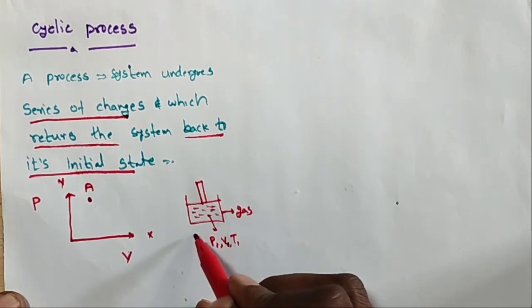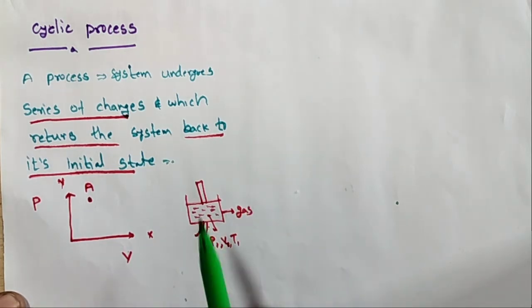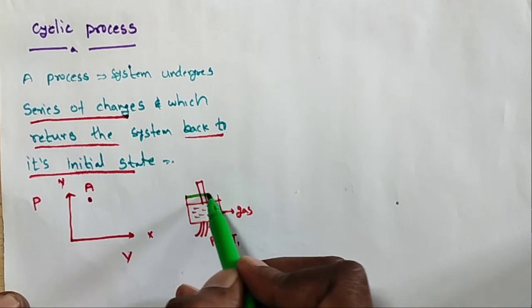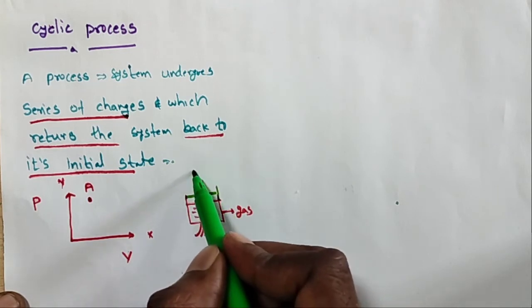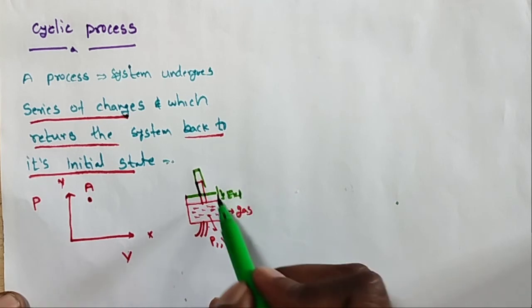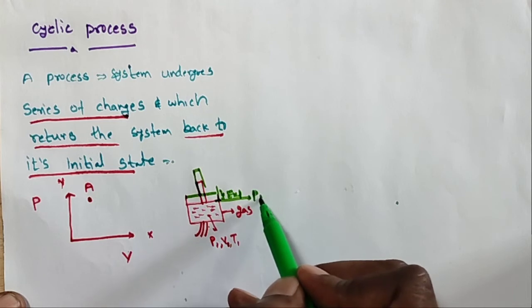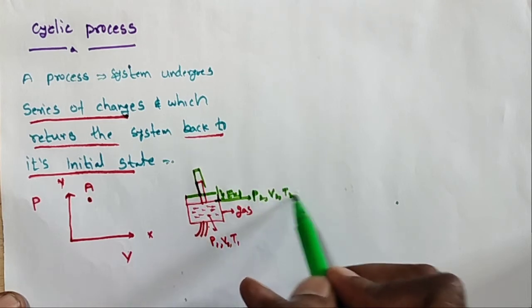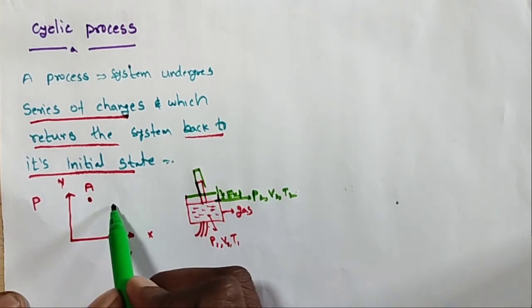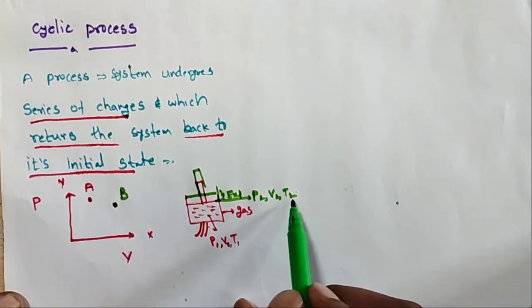Now I give some amount of heat and the gas absorbs it, so the piston moves up to some height. It is an expansion. After expansion, the state is P2, V2, T2, so it reaches another point, B.